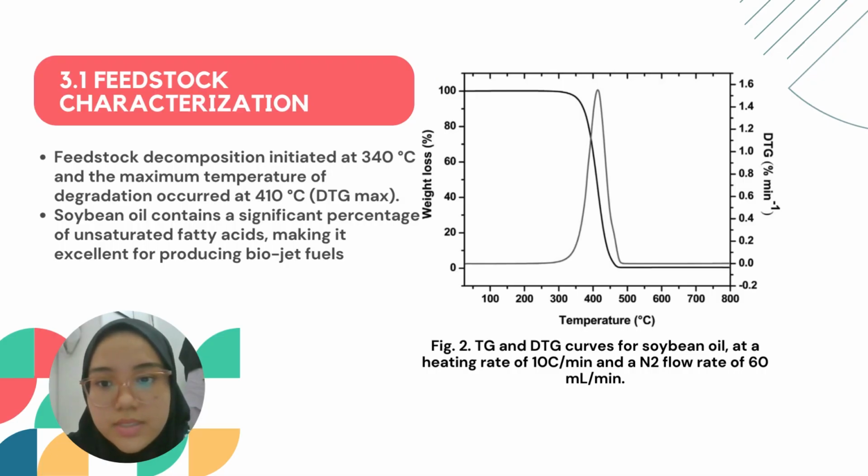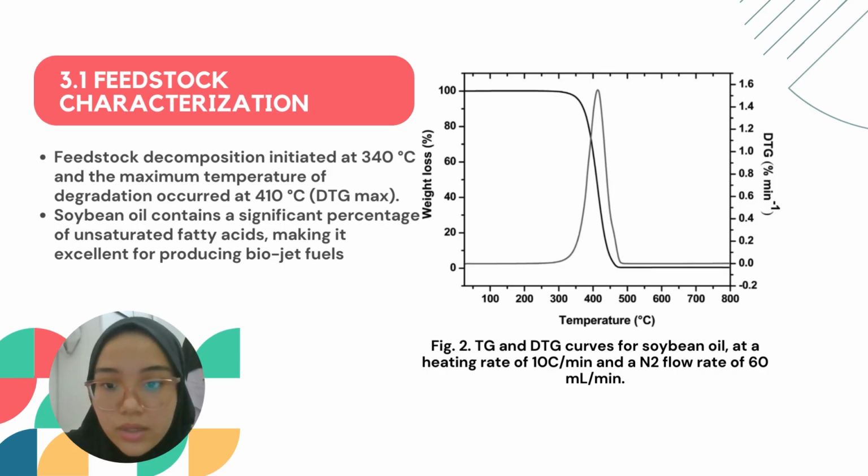So for the first part of the discussion, which is the feedstock characterization, the figure here shows the TG and DTG curves for soybean oil at a heating rate of 10 degrees Celsius per minute and a nitrogen flow rate of 60 ml per minute. TG is thermogravimetry and DTG is the derivative thermogravimetry.